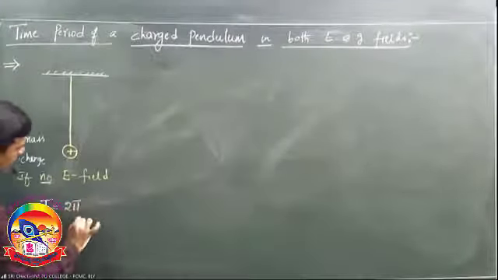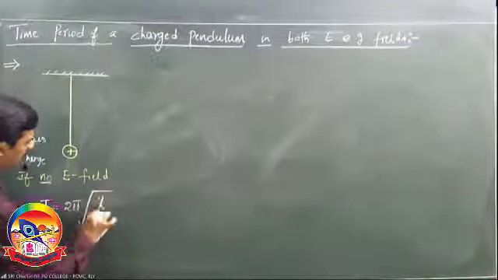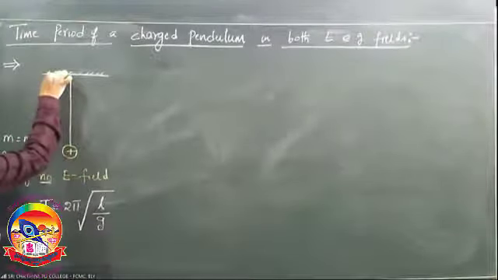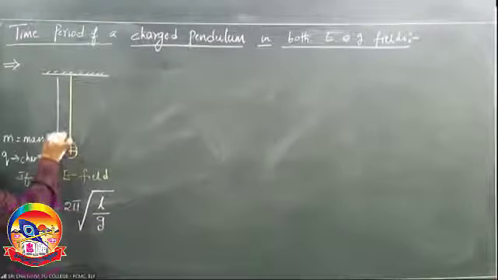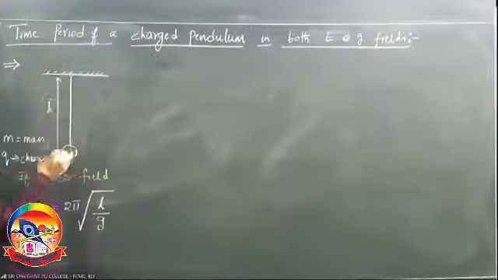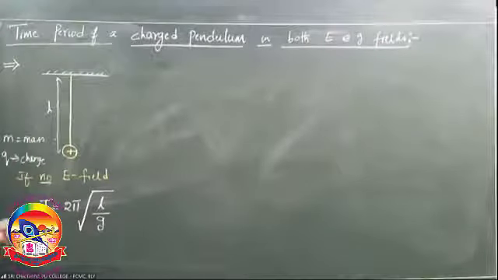We know already 2 pi root L by G, right? Where L is the length of the pendulum, from the point of suspension to the center of the ball. If no electric field, T is equal to 2 pi root L by G. Next.